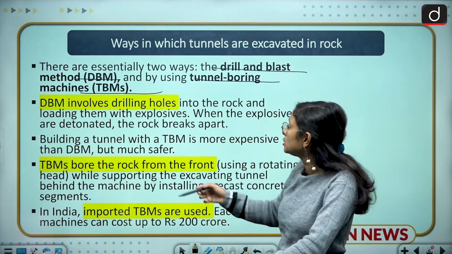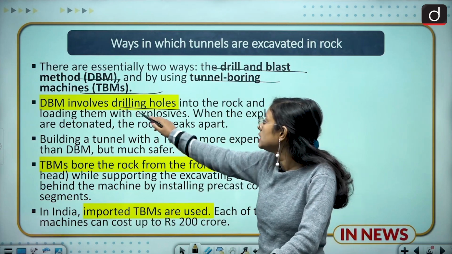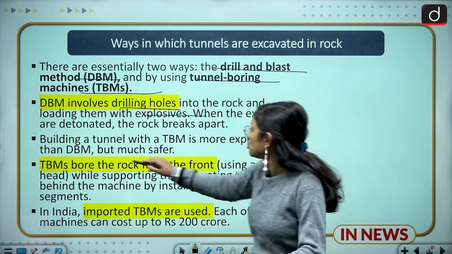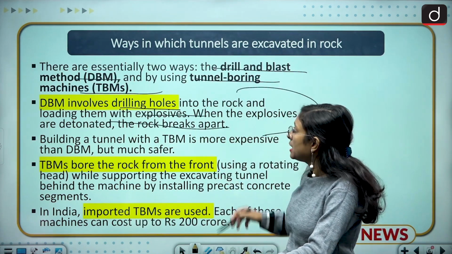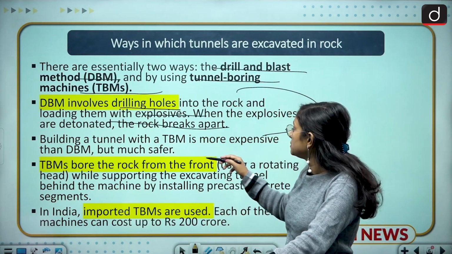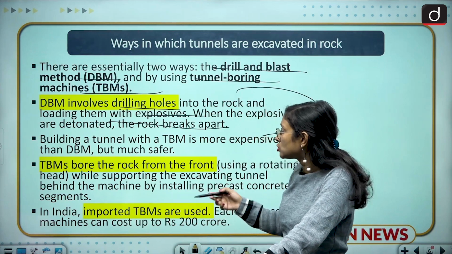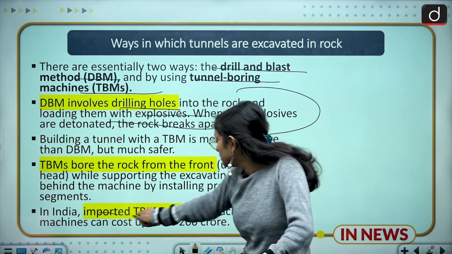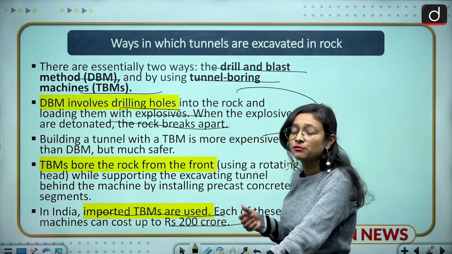DBM involves drilling holes into the rocks and loading them with explosive, and when the explosive is detonated, the rocks break apart. So this is the process of DBM, and building a tunnel with a TBM is more expensive. That's why DBM is used, and TBMs bore the rocks from the front. In India imported TBMs are used, and they cost around 200 crores. So what is the difference between these two?